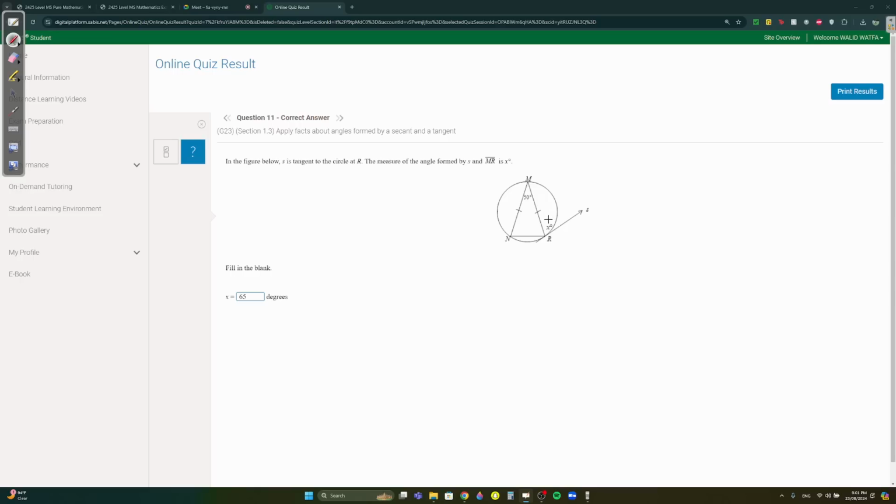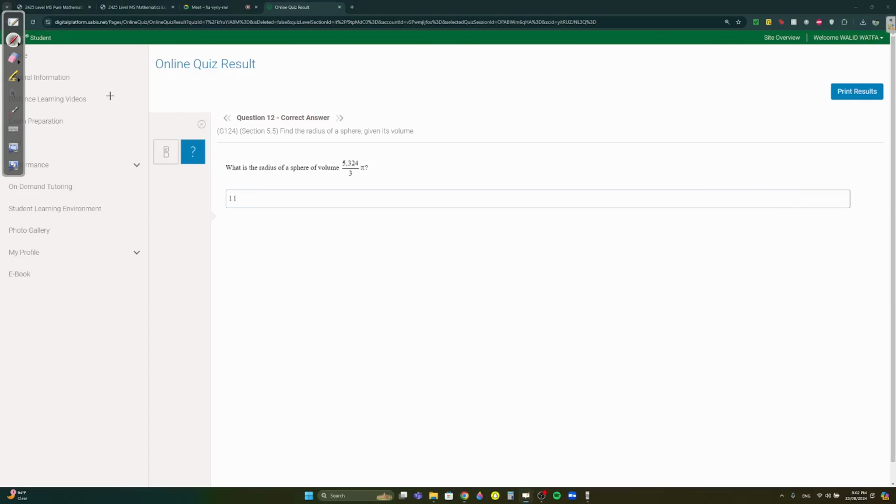Always remember, like the previous question, this angle here is always equal to this angle here. If this is x over here, since they gave us these two sides are congruent, meaning the triangle is isosceles, this is x over here. To find x, we know that the angles in the triangle add up to 180. So 2x plus 50 equals 180, so 2x equals 130, x equals 65. If you see this in the exam, just do 180 minus 50 divided by 2. That's it.